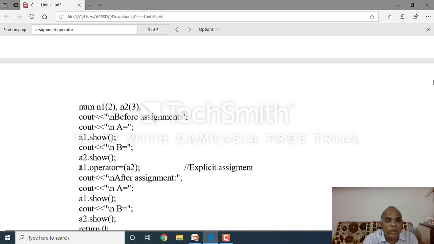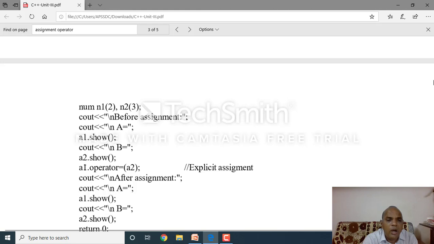All of you observe. In the previous example, a2 equal to a1, the equal to operator overloading executed. But in this explicit assignment operator overloading, a1 dot operator equal to a2, it calls this method, and at the same time it passes the a2 value, which is assigned into a1.